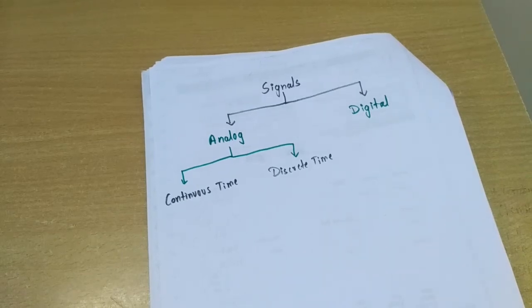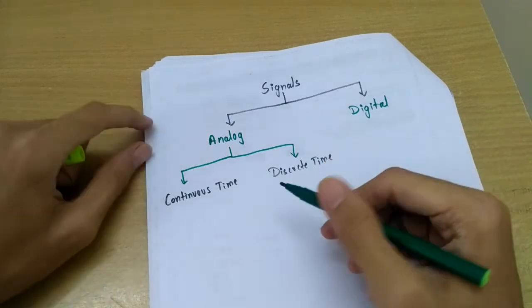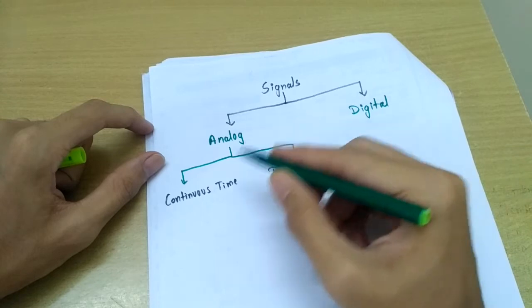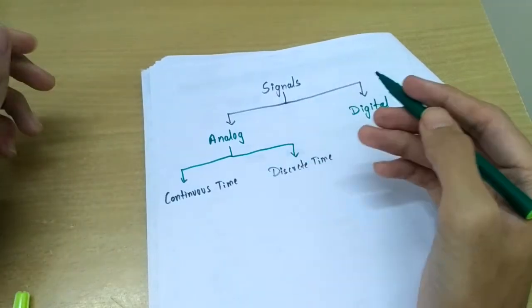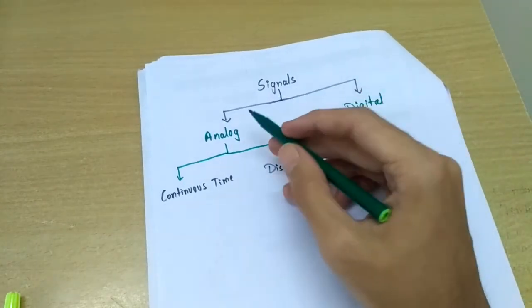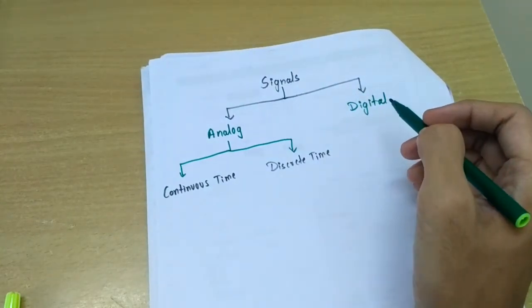Hello all, so we'll be discussing types of signal over here. So there is one misconception that all continuous time signals are analog signals and vice versa. But the vice versa is not true, and we will see in this lecture how. So first of all, signals are of two types, as we all know, analog signals as well as digital signals.